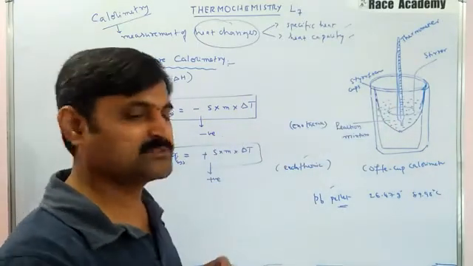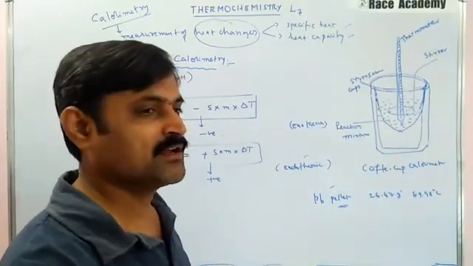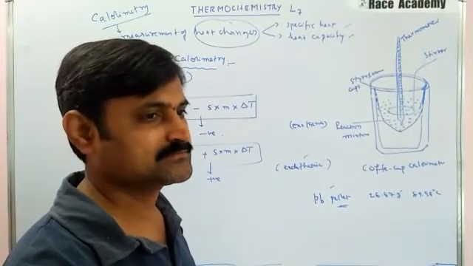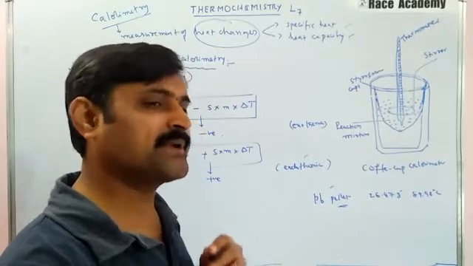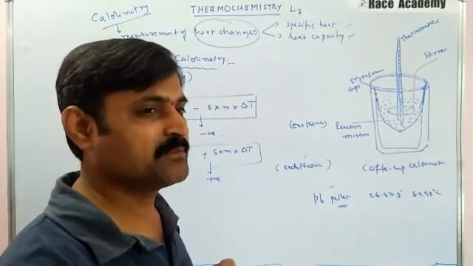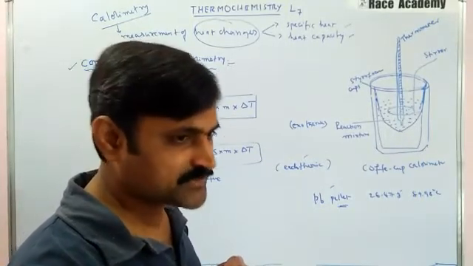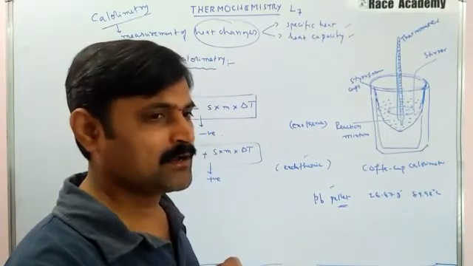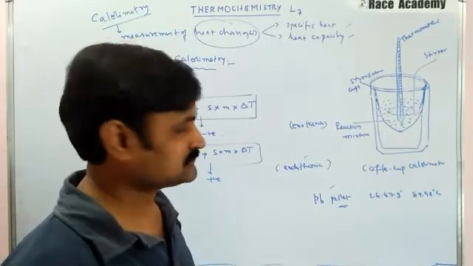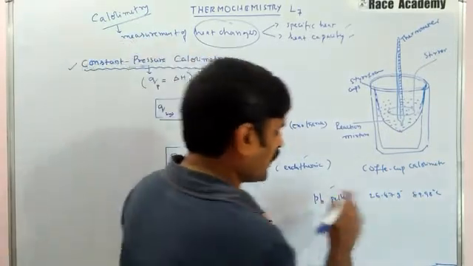Then what are the observations we can do here? Definitely there will be a change in the temperature. So what we have done?